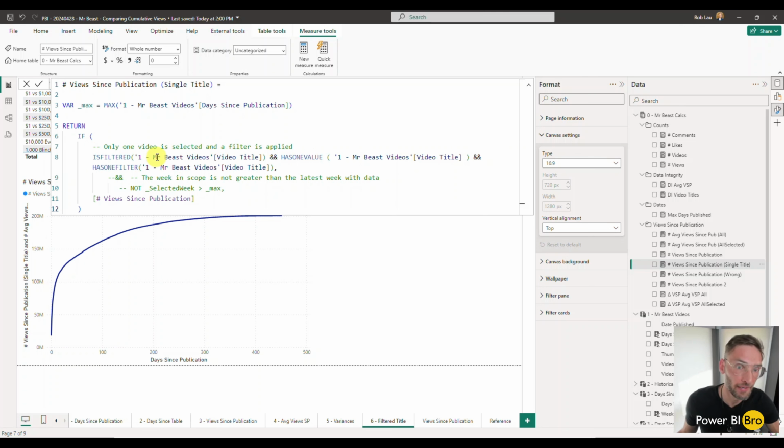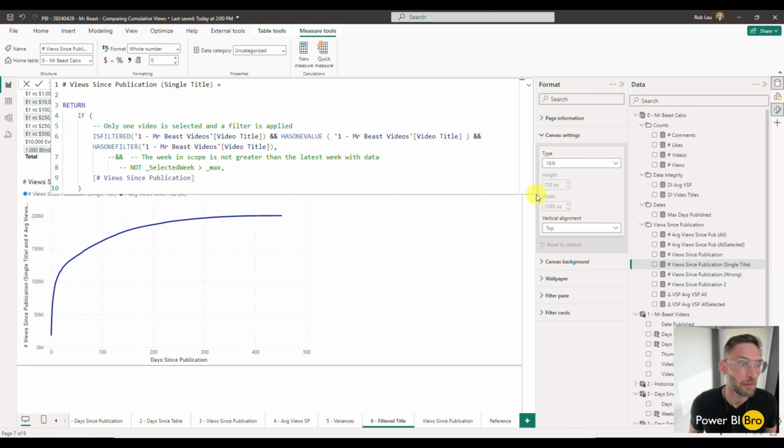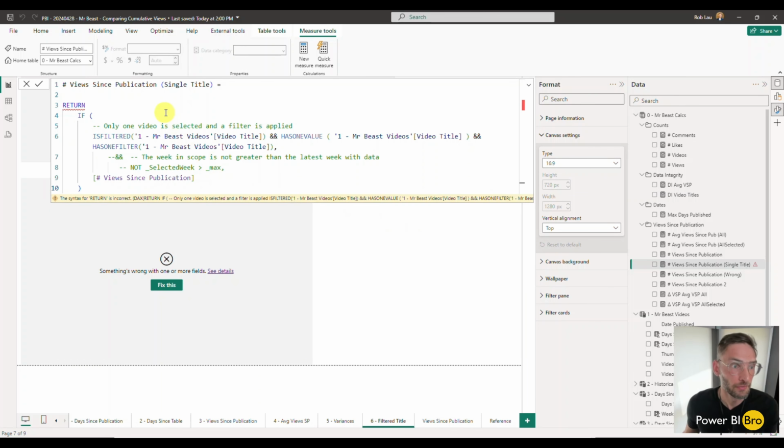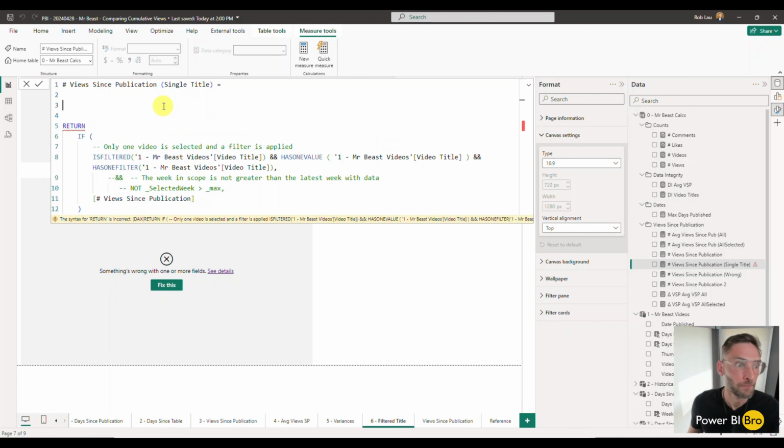So is a filter applied? Yes. And then has one filter? Yes. Has one value? Yes. You can play with these, but this is really just saying now, if there's more than 2 videos selected, we're not going to show you, because it's just going to be null as you don't return something in an if statement. And actually, looking at this was for something I was trying to calculate. We don't even need that up there. We can just do that. Oops, do all this. We're going to say this.